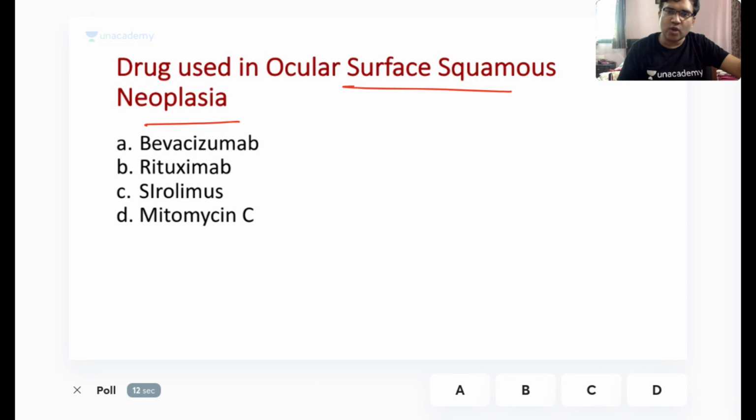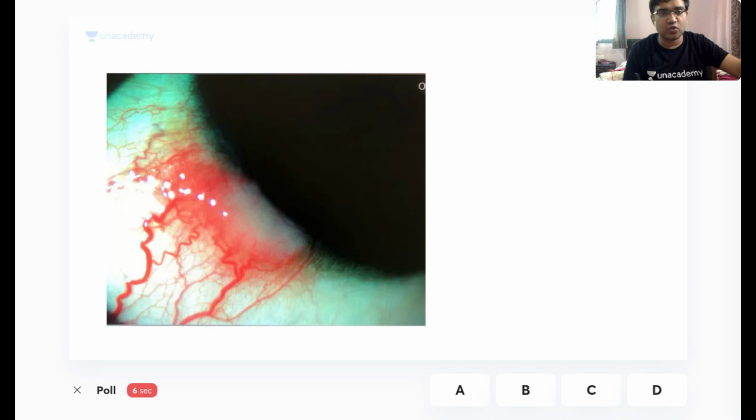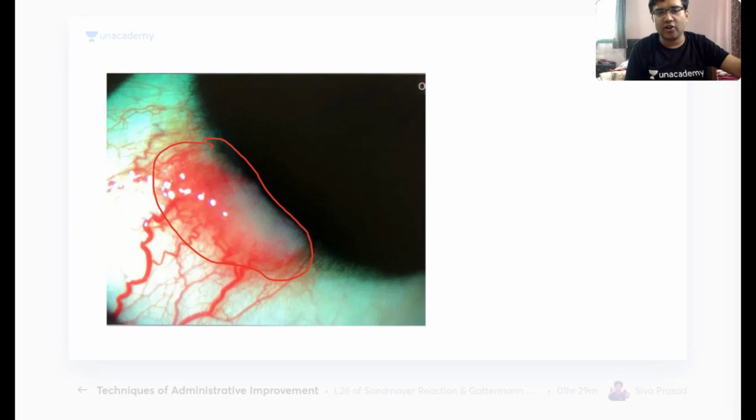So ocular surface squamous neoplasia, a very, very rare condition, but a very catastrophic condition. You would get an image like this. One of my patients came with an image like this, courtesy this picture because of my very good friend and my roommate, Dr. Puneet Jain. If you can see here, there is a very important mass around the limbus. Remember, this mass is not invading the cornea.